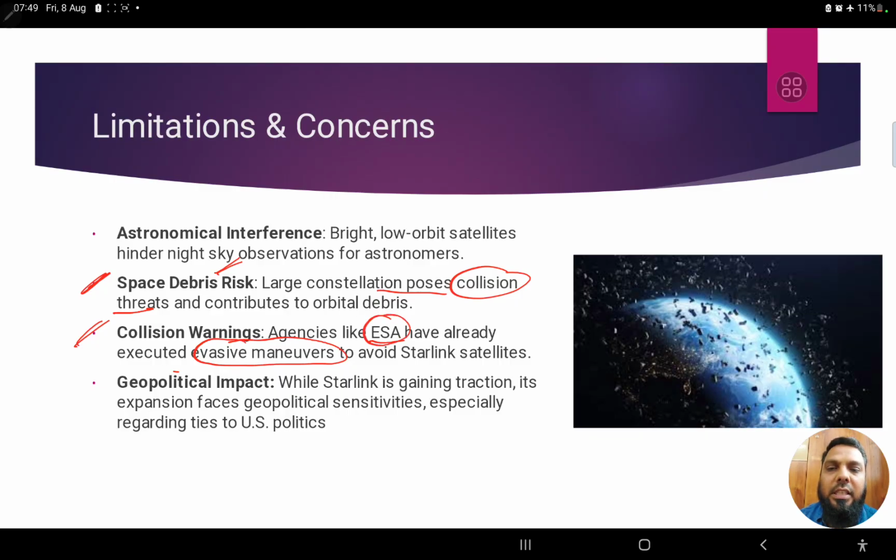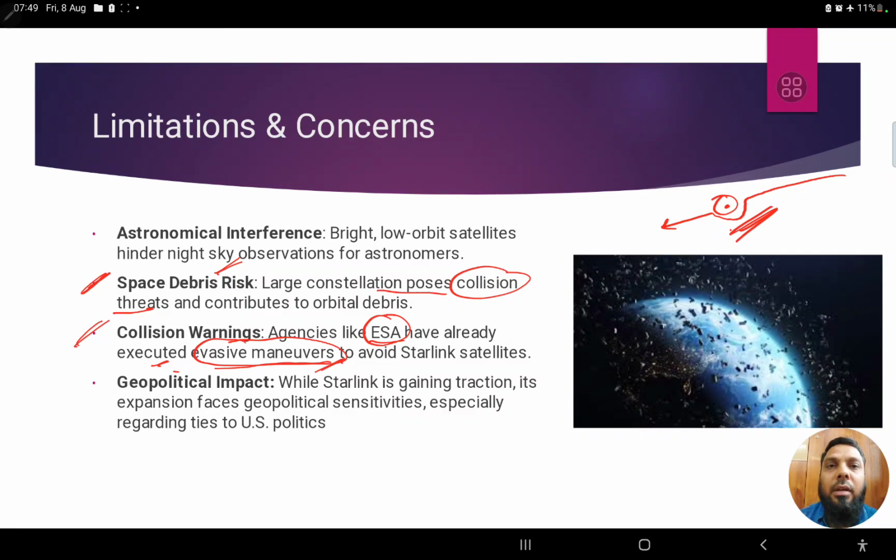Therefore, the European Space Agency has already executed an evasive maneuver. Evasive maneuver means what? The Starlink satellite is here, the other satellite is coming in its way, therefore it has to change its course. This is called an evasive maneuver. Not exactly like this, but just to avoid a collision, taking a different path is called an evasive maneuver.